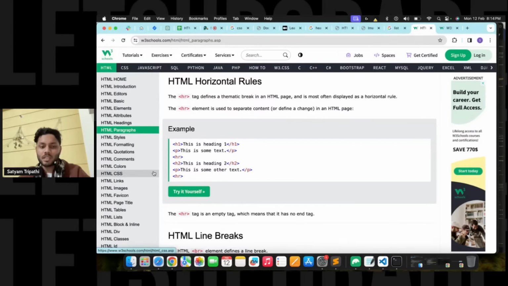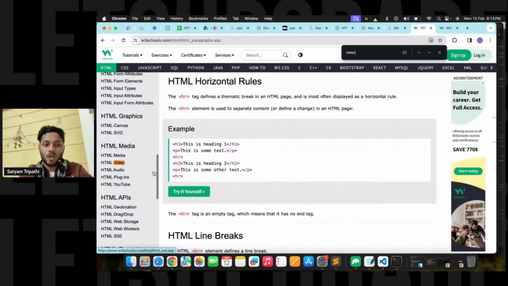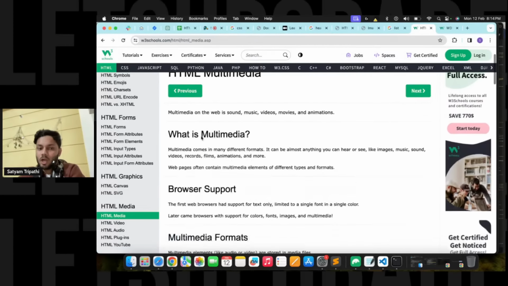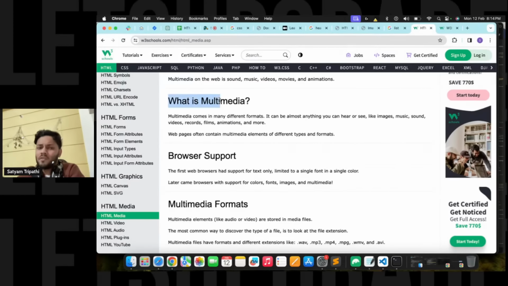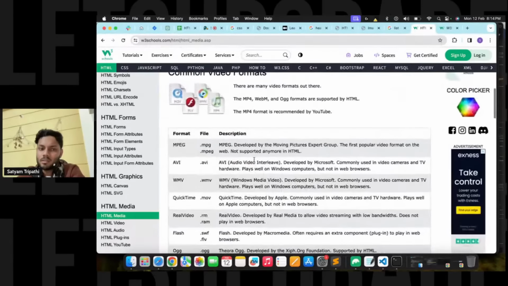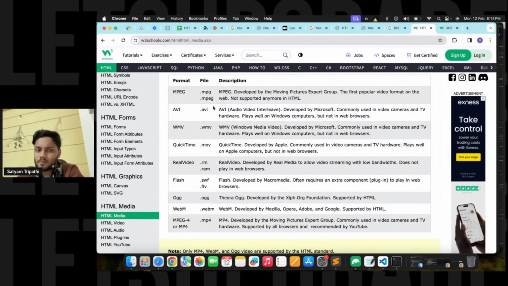You can consider any site from which you can take help. Let's say you guys were asking about video tags. So here is HTML media. I have clicked on it, and over here they have given what multimedia is. Multimedia comes in many different formats, like how you can play a sound, image, video, recorded films, and GIF. These are the formats it supports.